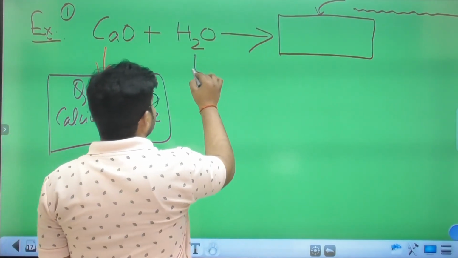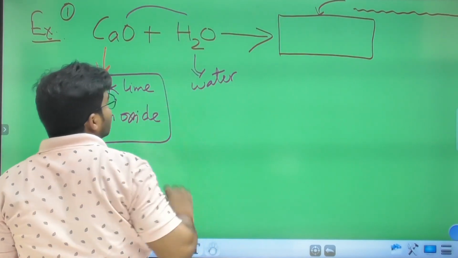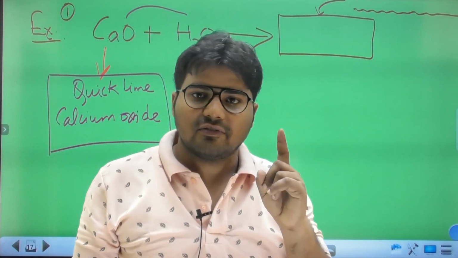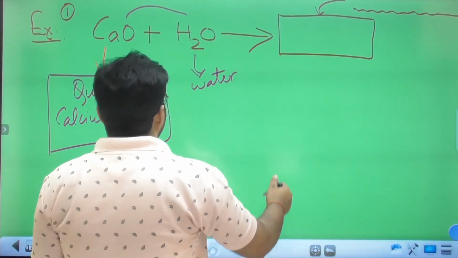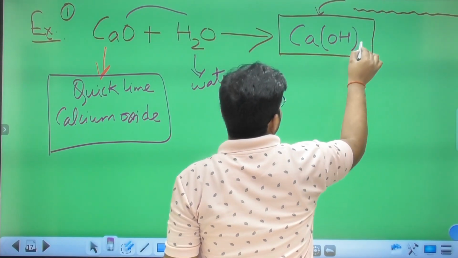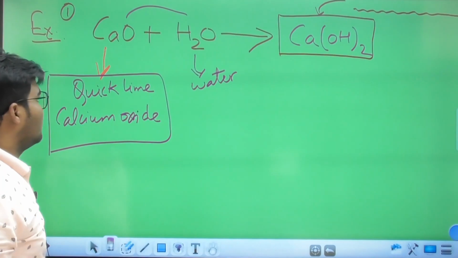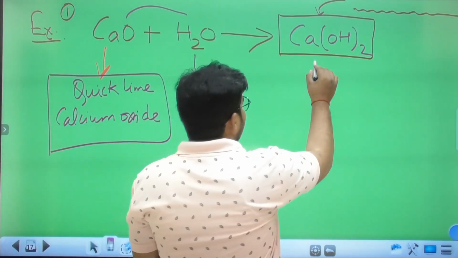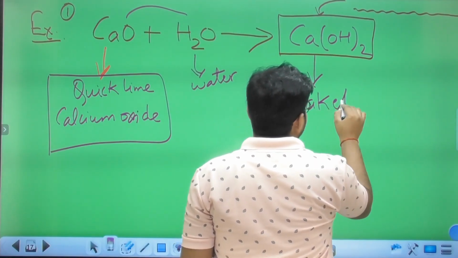And this is simply water. When these both combine, it forms calcium hydroxide, Ca(OH)2. This Ca(OH)2 is called slaked lime.